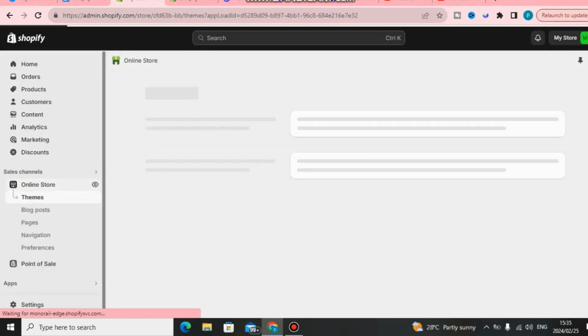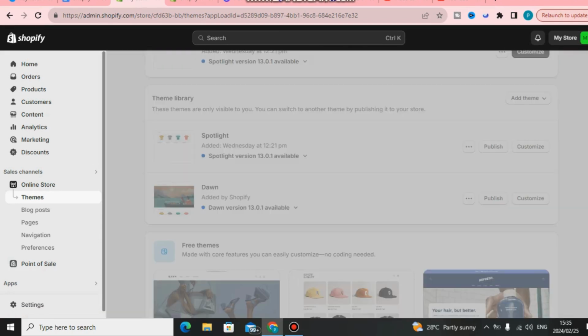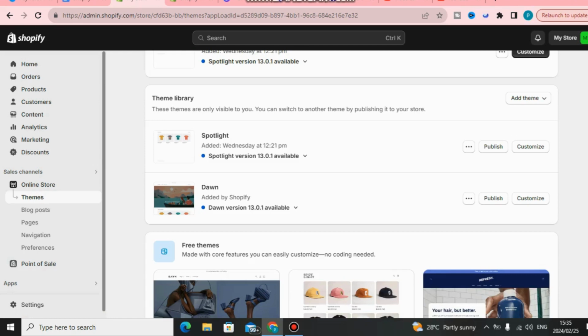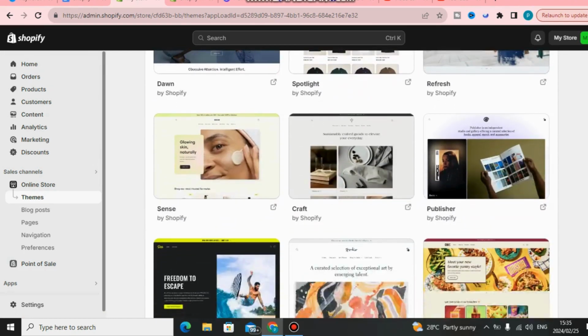On online store, this is where Shopify allows you to have done-for-you themes that you can use for free on a Shopify store. As you can see, these are some of the themes that Shopify is going to give you. You can choose any of these themes here. These themes are free to use, guys.